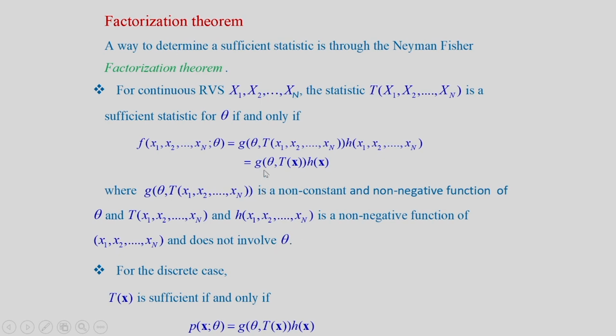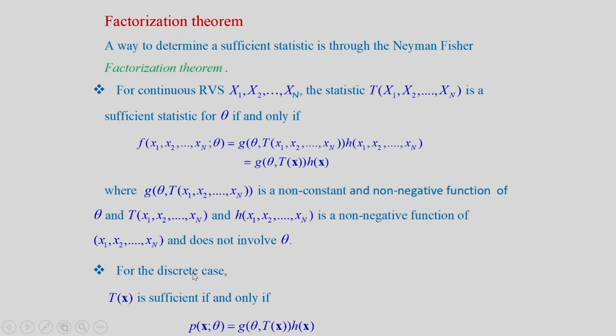So, then we say that this statistic will be sufficient. So, that way we have to see the joint PDF. If it is a product of two factors, one factor involves theta and T, other factor is a function of h(x) only, then this statistic will be sufficient.